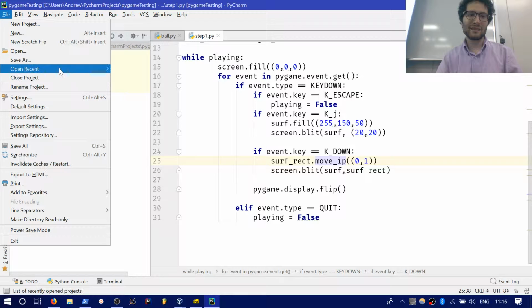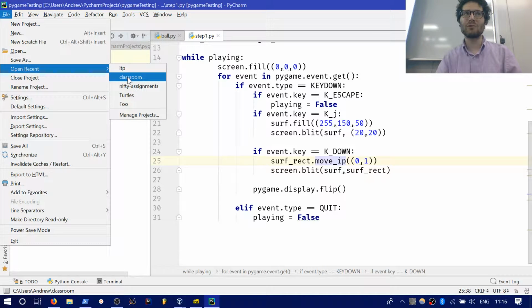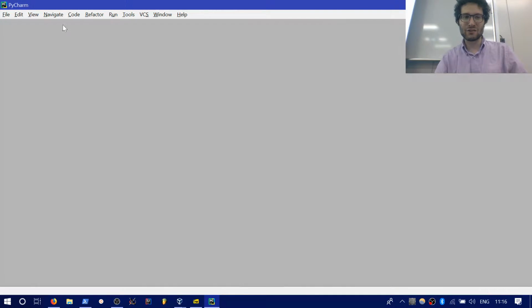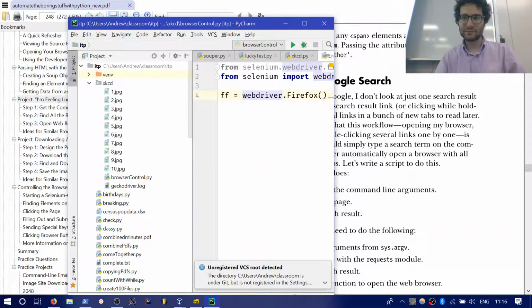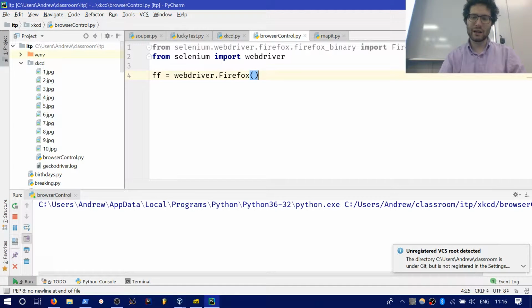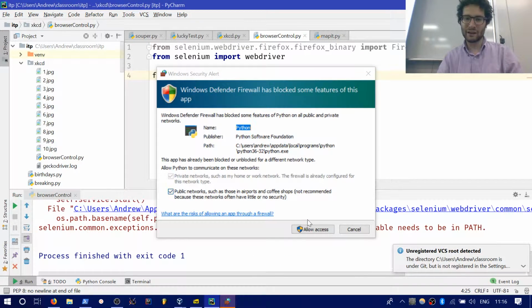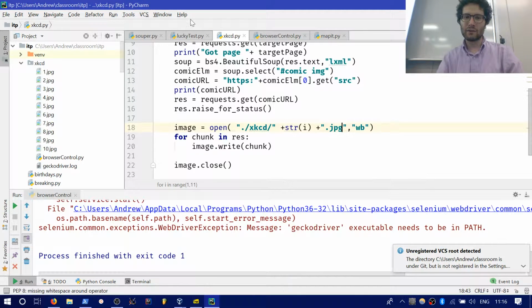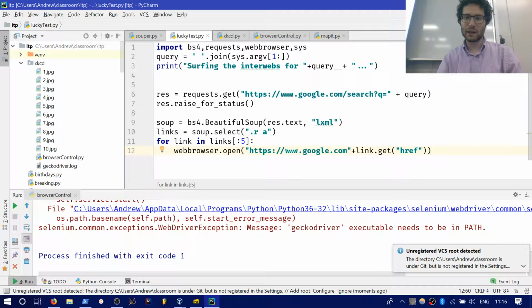That's something that's not necessarily easy to search for, so I want to open up a whole bunch of tabs all at once, and this will be a single script that does that. I tried to work on Selenium, but I kept getting an error, and it says that I have to modify my path, and I didn't want to mess with that.